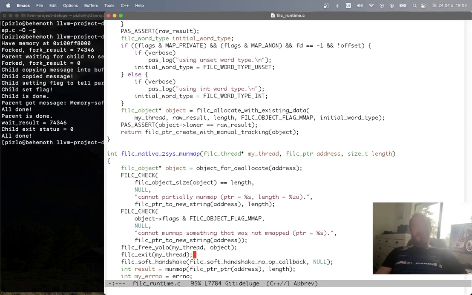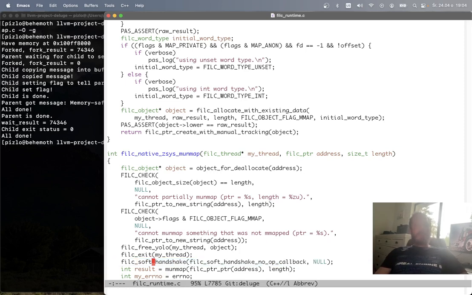But we want to make sure there's no race condition where the munmap call succeeds, but meanwhile some thread is halfway through doing the check. It's already checked that it can access the object, but hasn't accessed it yet. So it hasn't seen that we freed it and then accesses it. The way we prevent that race is we do a soft handshake before munmapping.